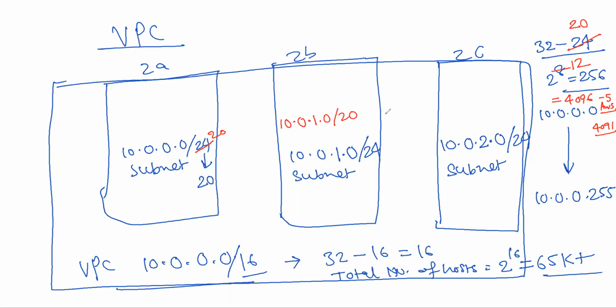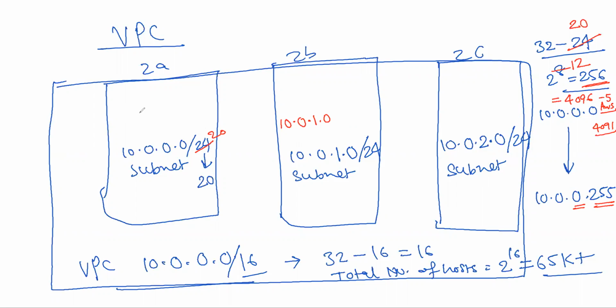Think and tell me. No, that's wrong. See, 1.0 is also taken now. Initially, when it was 24, it came to 256 only, so 256 IPs were fulfilled with this 0 only. Now that 255 number has increased to 4096.